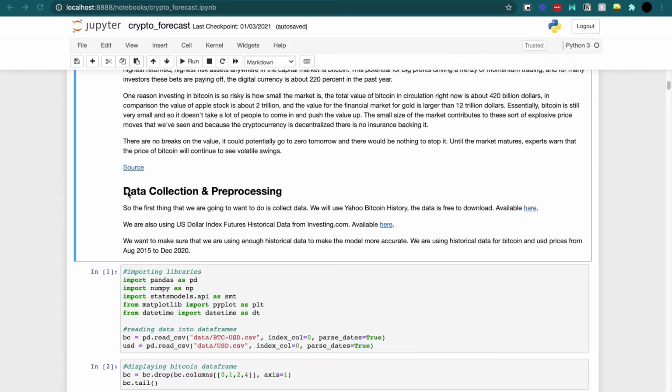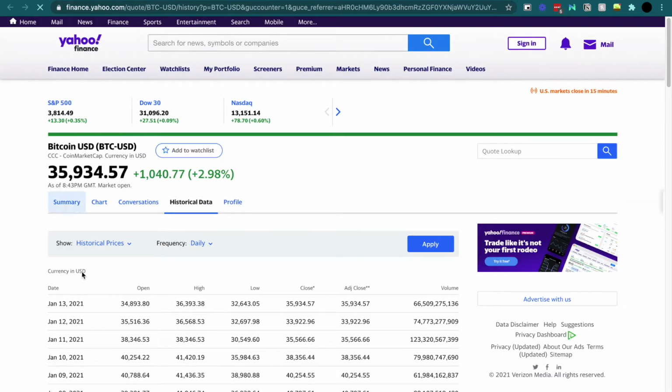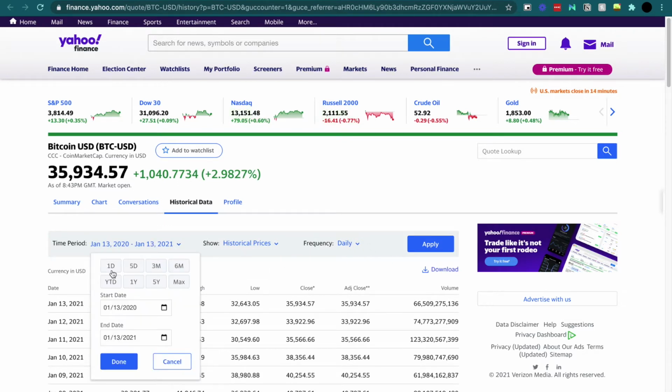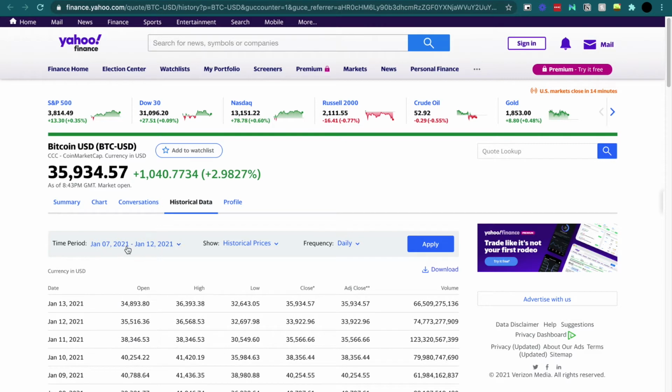The next section that we're going to go into is the data collection and the pre-processing of the data. Now, Yahoo has Bitcoin history, so I'll just click on it just to show you guys. They update it every day. You could also change the intervals, the frequency. What I did was grab, not 5 days, 5 years. I grabbed basically 4 years worth of data. And what I did was just hit the frequency of daily, and then I hit apply.